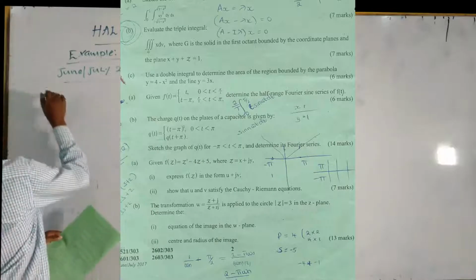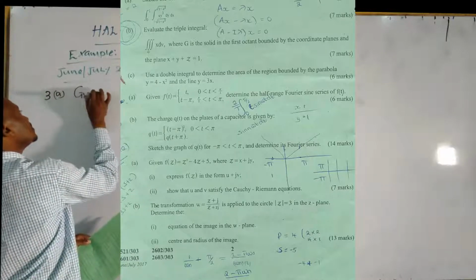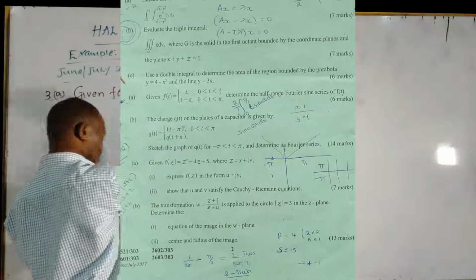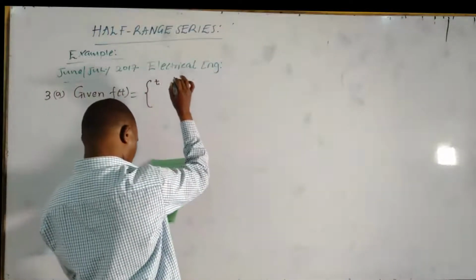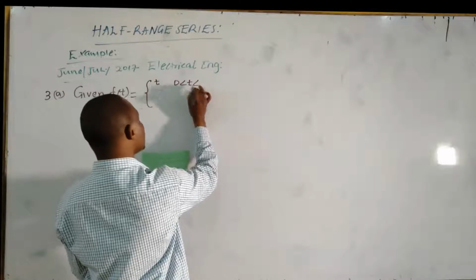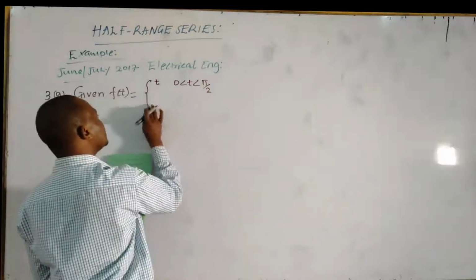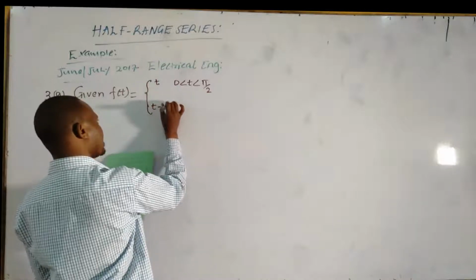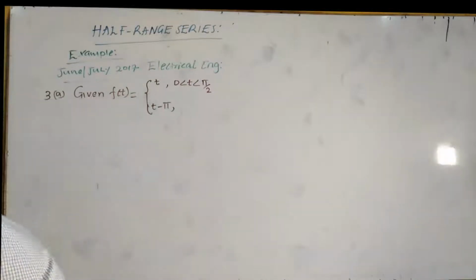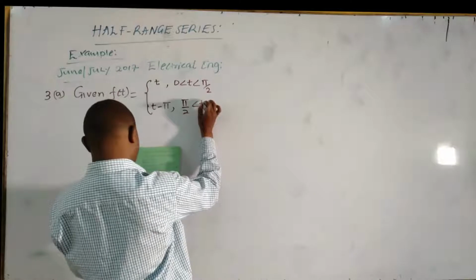We are told, question 3, given f of t, given function of t is equal to t between 0 and pi over 2, and t minus pi between pi over 2 and pi.